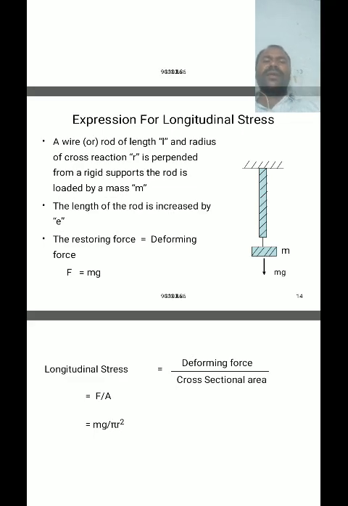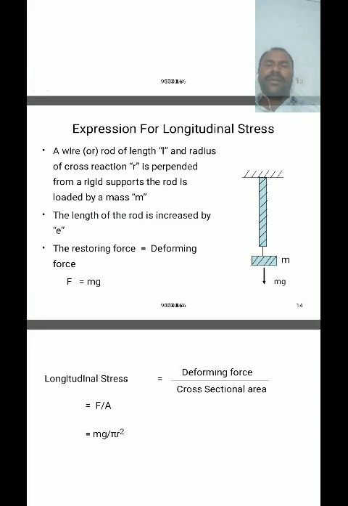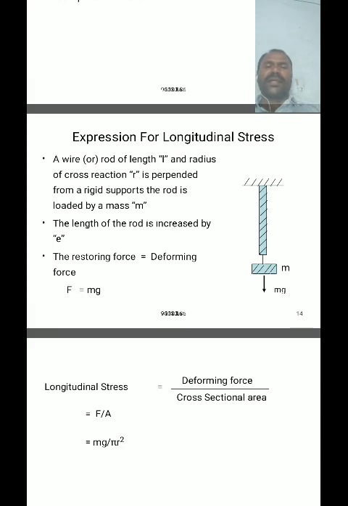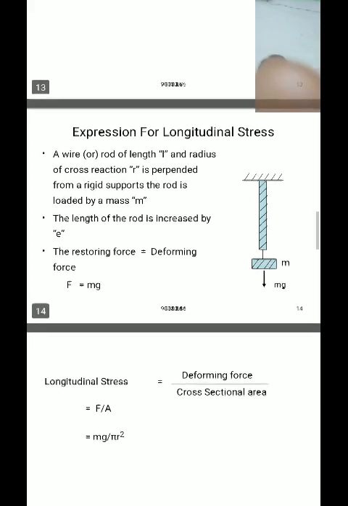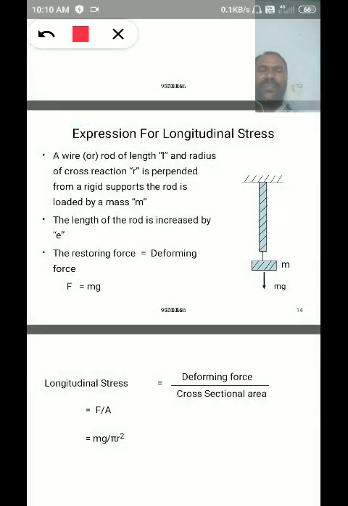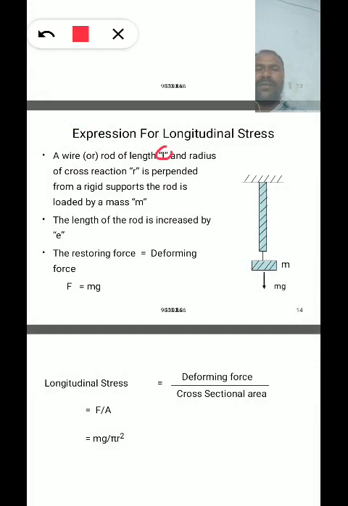Now consider a wire or rod of initial length L and radius R of the cross section. It is suspended from a rigid support, this point A, from a rigid support A.